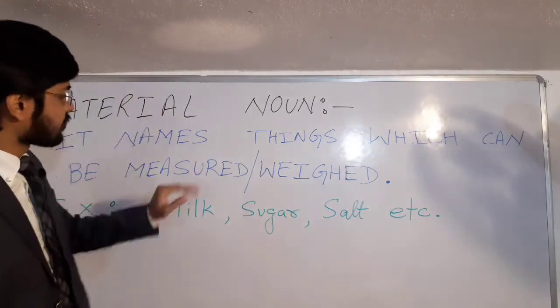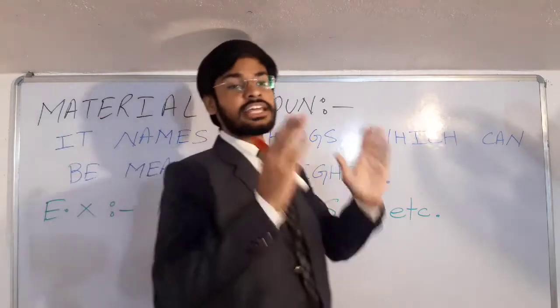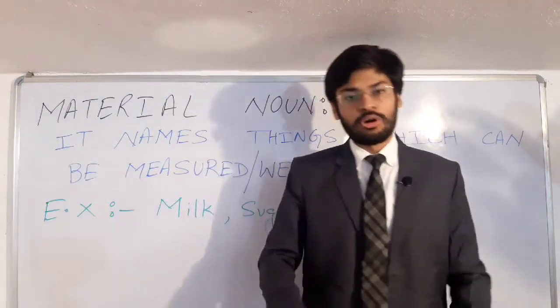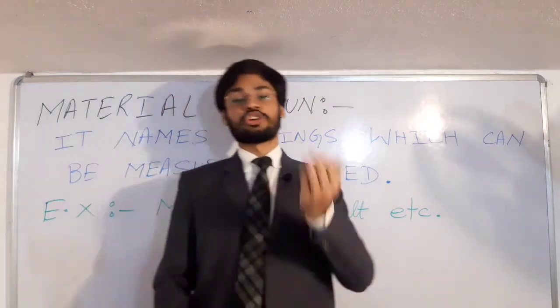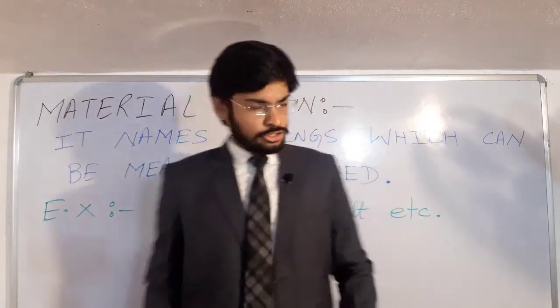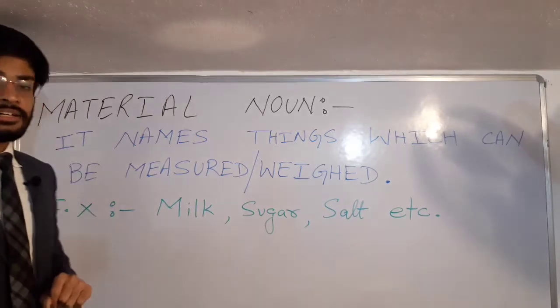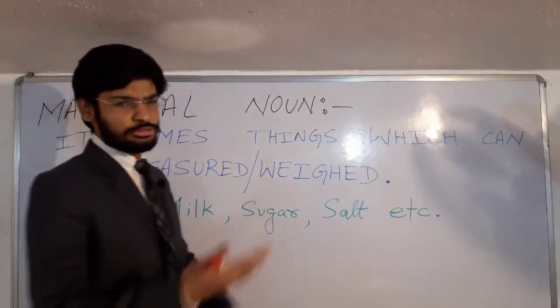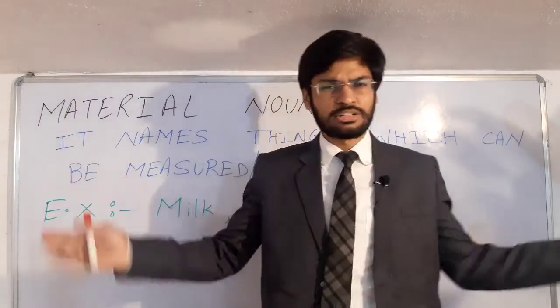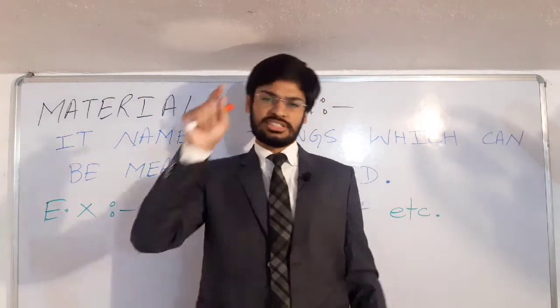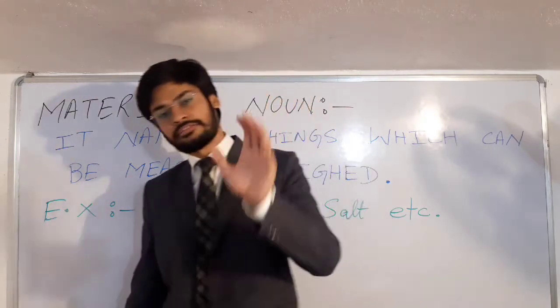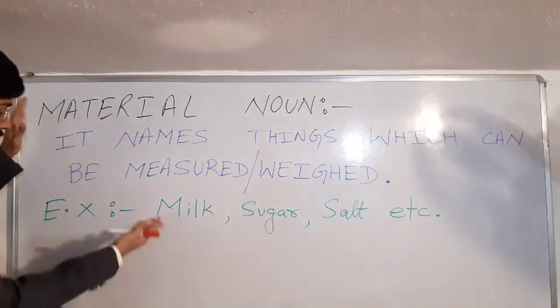It also names. अब ये किसे नाम देता है? It names such thing which can be measured or weighed. तो ये ऐसी चीजों को नाम देता है जिसे नापा या तौला जा सके. So students, अब किसे नापा तौला जा सकता है? Milk, sugar, salt, दूध, दही, शक्कर, चीनी, ईटा, बालू, cement. All these things are what? All these things are material noun because these things can be measured and weighed. So please note down the definition, students.